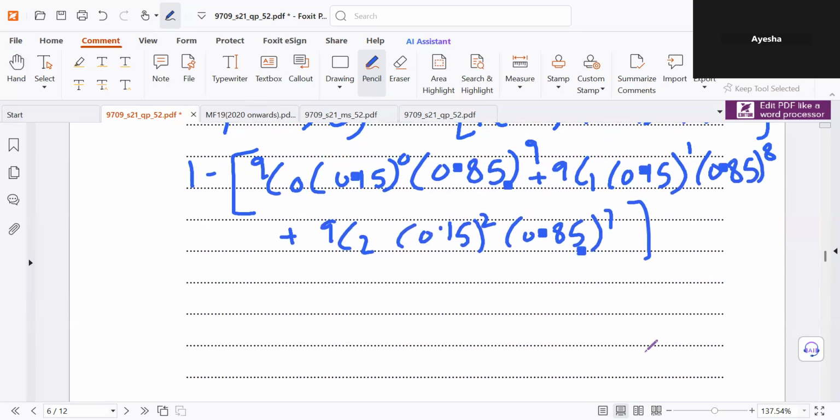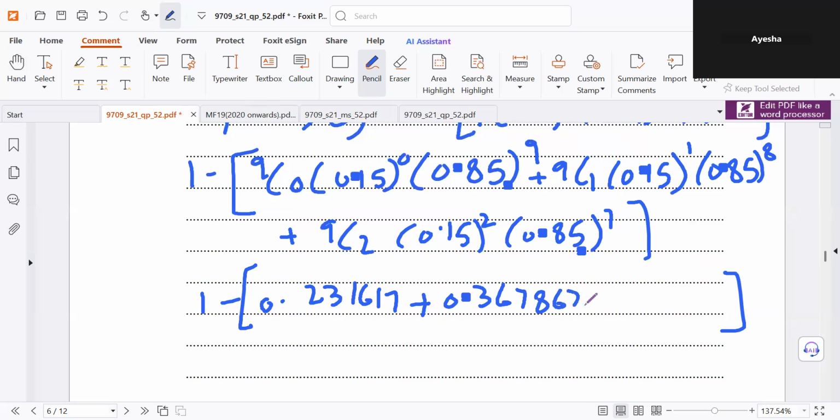Now find these individual probabilities, add them in the bracket, and then subtract your answer from 1. I've already calculated these. They come out to be 0.231617, then 0.367862, then 0.259667, and the final answer is 0.141.